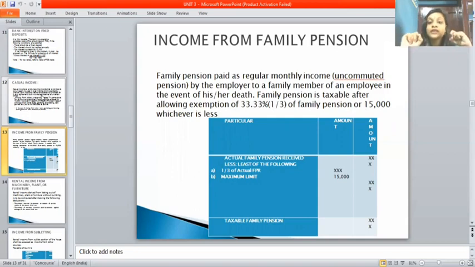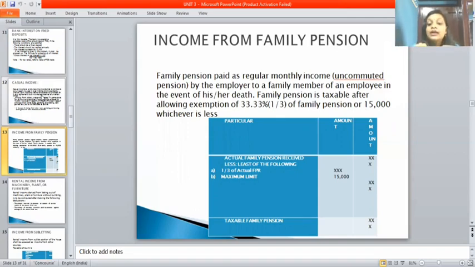And for family pension, there is a format. What is the format? You should write particulars and an amount column. One is actual family pension received. In the question, they give the actual family pension received, and based on that amount you should write.